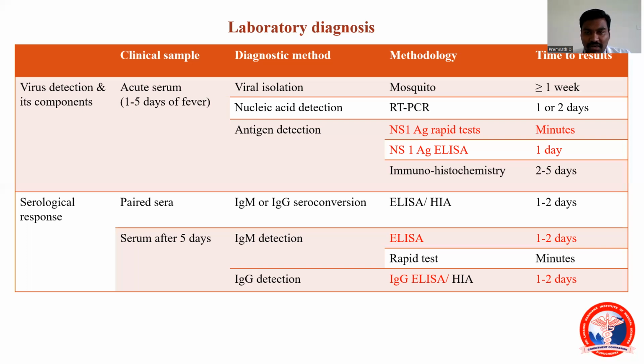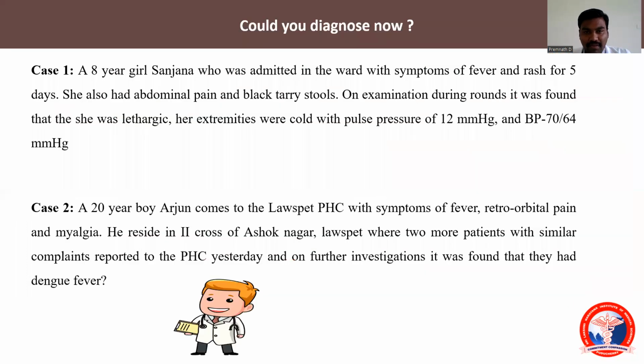Now we'll come to the laboratory diagnosis. If the patient reports with symptoms of less than 5 days, we can test the antigen levels by either NS1 antigen, ELISA, or PCR technique, as I said. If the patient reports with symptoms of more than 5 days' duration, we can go for antibody testing, either by ELISA or by rapid test, and look at the antibody levels. By either of those 2 methods, we can confirm dengue fever.